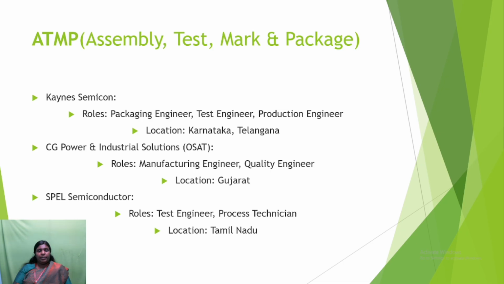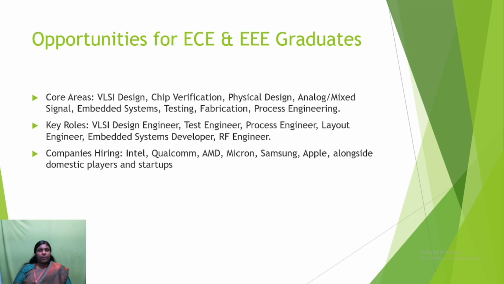packaging, the main company we are using is KNS Semiconductor. Here packaging or test engineer, production engineer roles are in the KNS Semiconductor. The next one is CG Power and Industrial Solutions OSAT. The manufacturing and the quality checking will be done in Gujarat. Next one is SPL Semiconductor, roles like test engineer and processing are done in this SPL Semiconductor, located in Tamil Nadu.